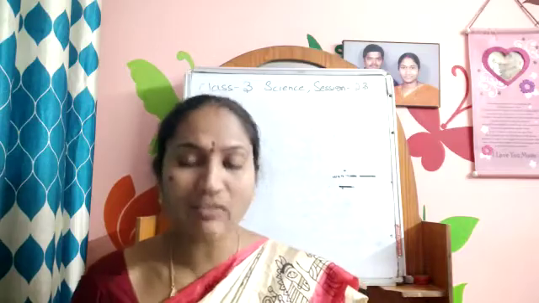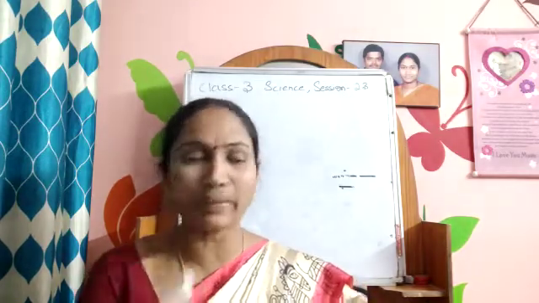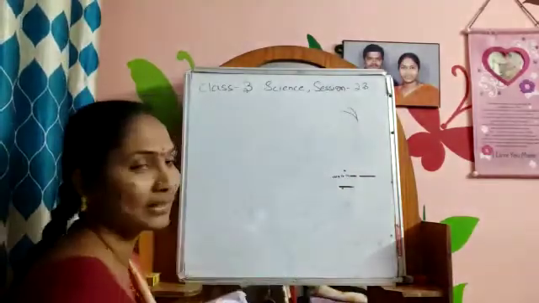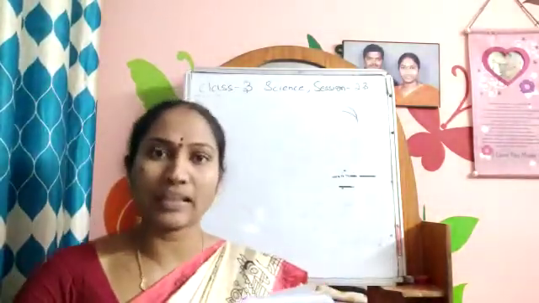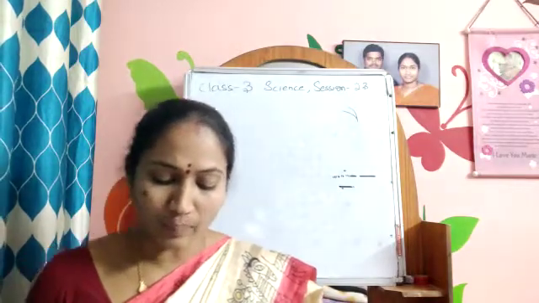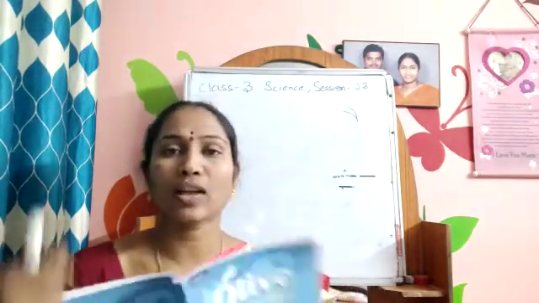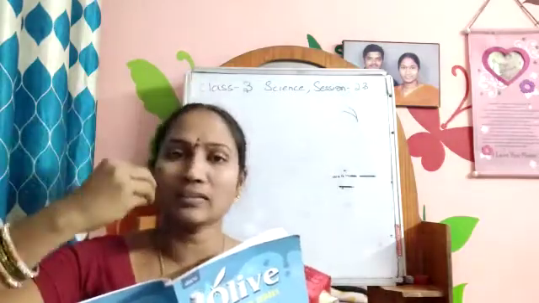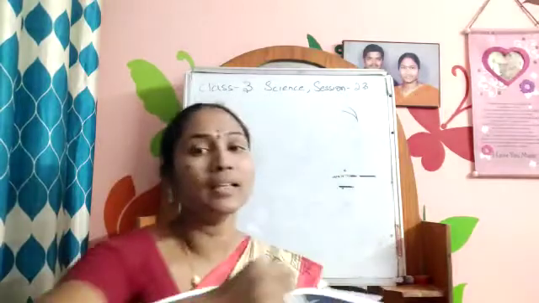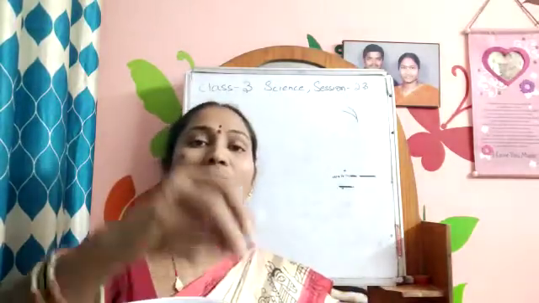It has a beak which helps it to eat. So it has a beak, like our nose. It has a beak like this. With the help of the beak, it is able to eat the food. The beak helps it to pick up the food. You have hands to take the food and keep it in the mouth. In the same way, birds have a beak. With the help of the beak, it will take the food.